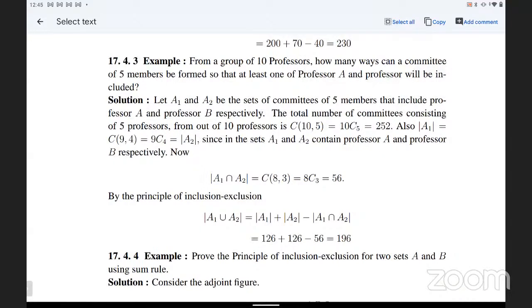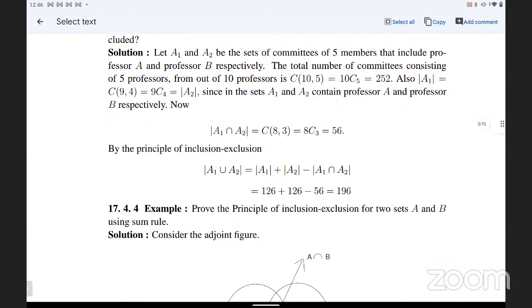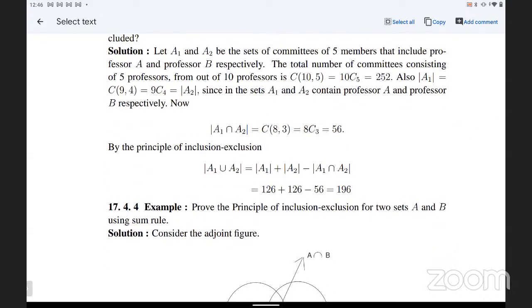Since A1 and A2 contain professor A and professor B, therefore |A1 ∩ A2| equals C(8,3), which is 8C3. 8C3 means 8 factorial divided by 3 factorial times (8 minus 3) factorial, which is 56. By the principle of inclusion-exclusion, |A1 ∪ A2| equals |A1| plus |A2| minus |A1 ∩ A2|. So 126 plus 126 minus 56 equals 196.